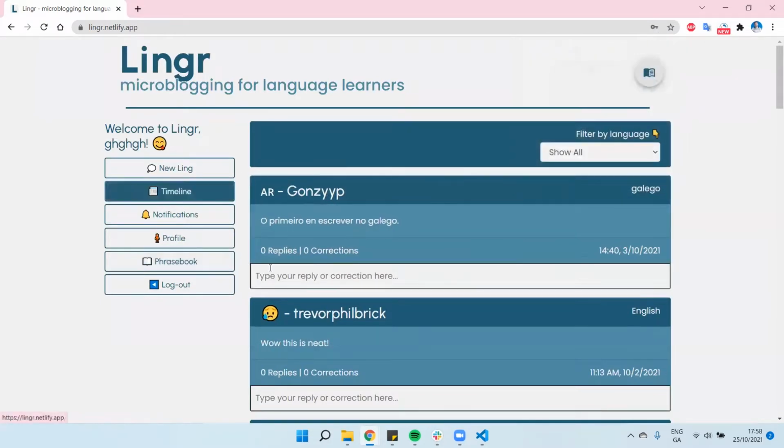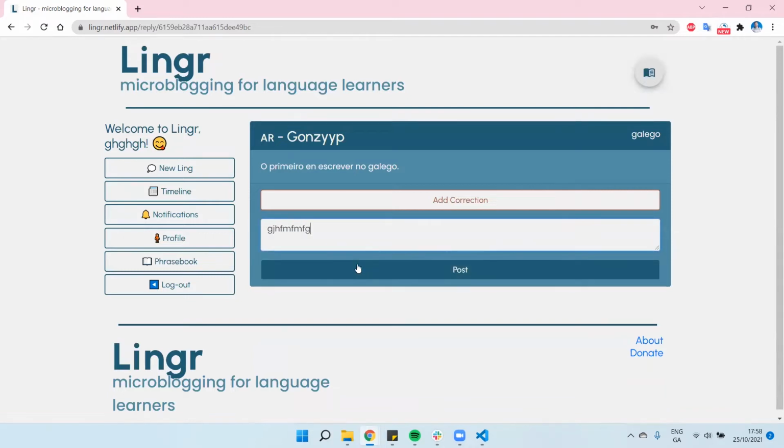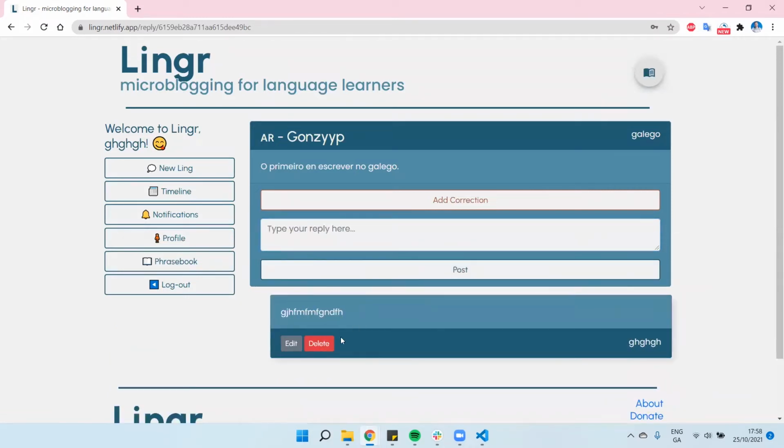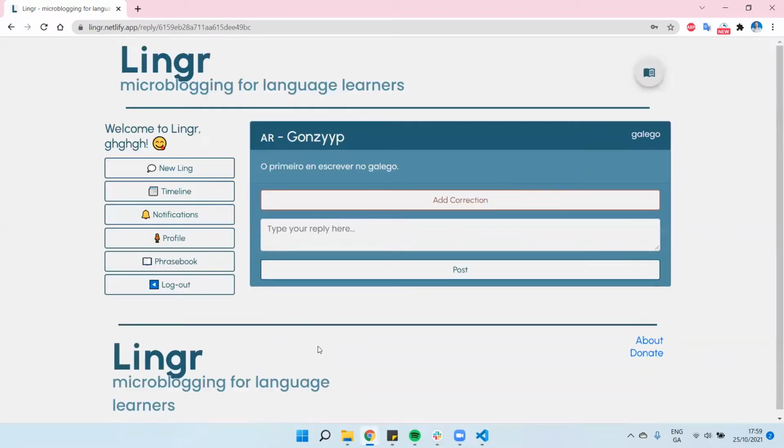And then once you're logged in, you can see people's posts and you can type replies to them. So you can put some reply here. Obviously, I've typed something more significant. You can edit your own replies if you want, and you can delete your own replies.